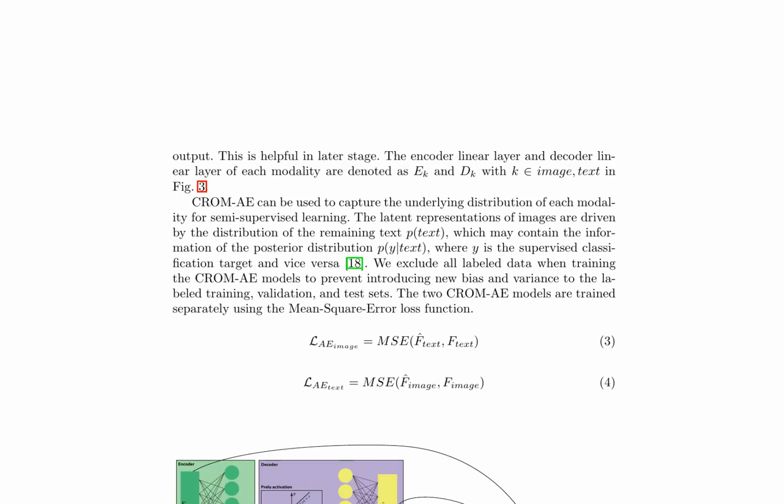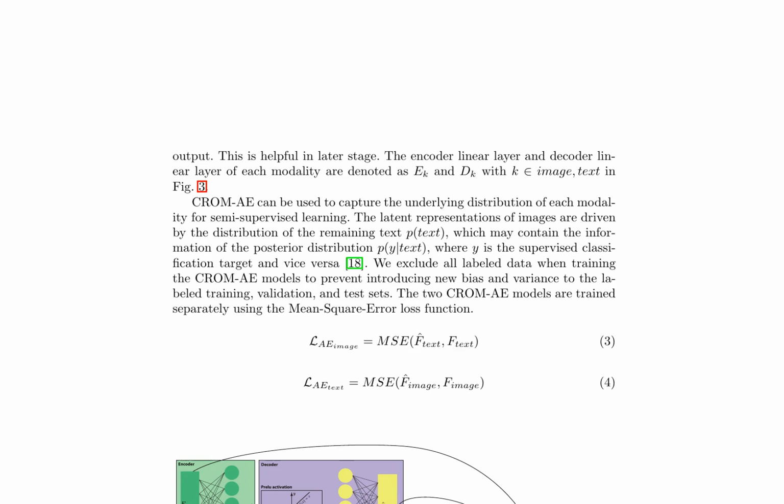In the realm of multimodal learning, the CROMAE model is specifically designed to capture the underlying distribution of each modality for semi-supervised learning. This model utilizes an encoder-decoder architecture with PReLU activation functions in both the encoder and decoder layers, as depicted in Figure 3. The CROMAE model consists of two separate models, one for images and another for text. Each model is trained using a mean square error loss function, with the objective of minimizing the difference between the reconstructed and original features of each modality.